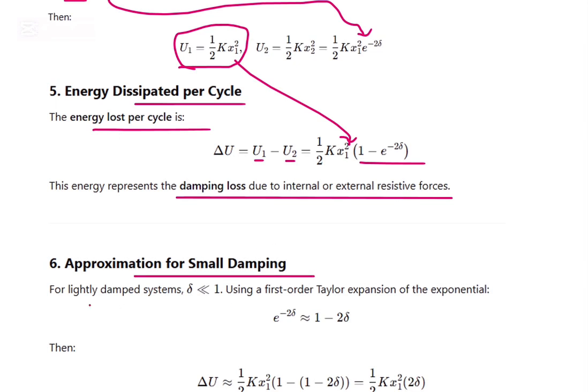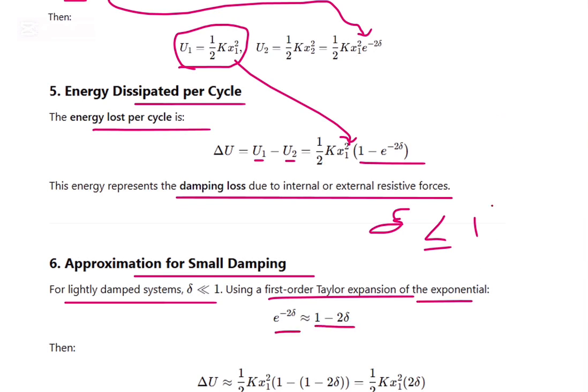Approximation for small damping. For lightly damped systems, delta is very much less than 1. So using the first order Taylor expansion of the exponential, e power minus 2 delta is approximately 1 minus 2 delta. This is the value for e power minus 2 delta for delta less than 1.